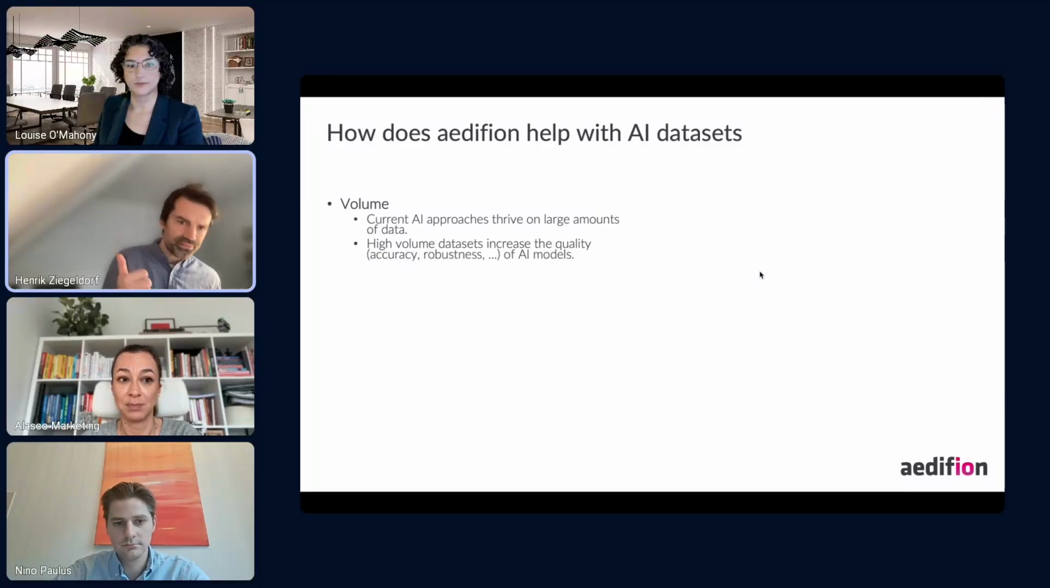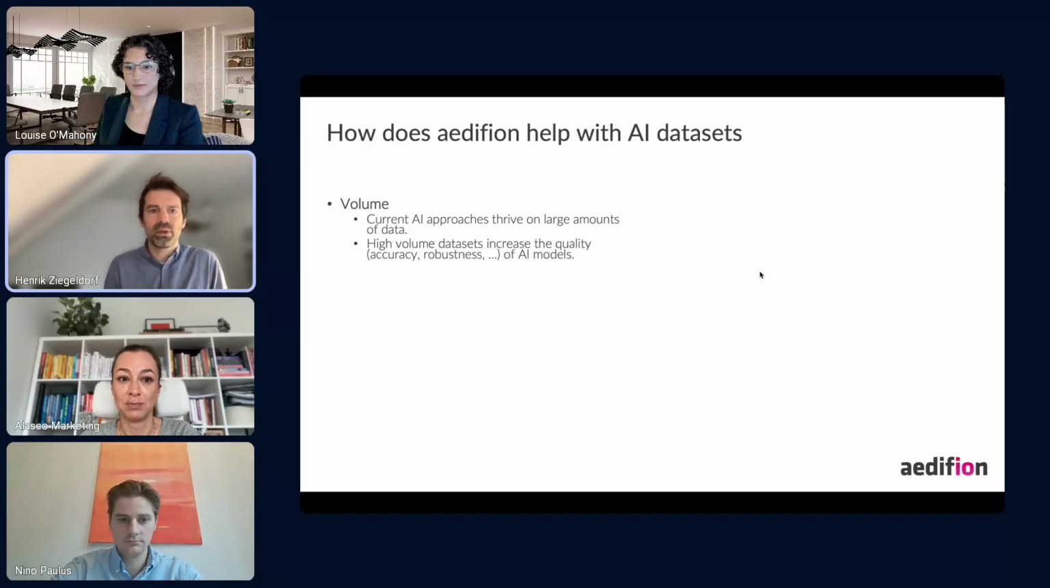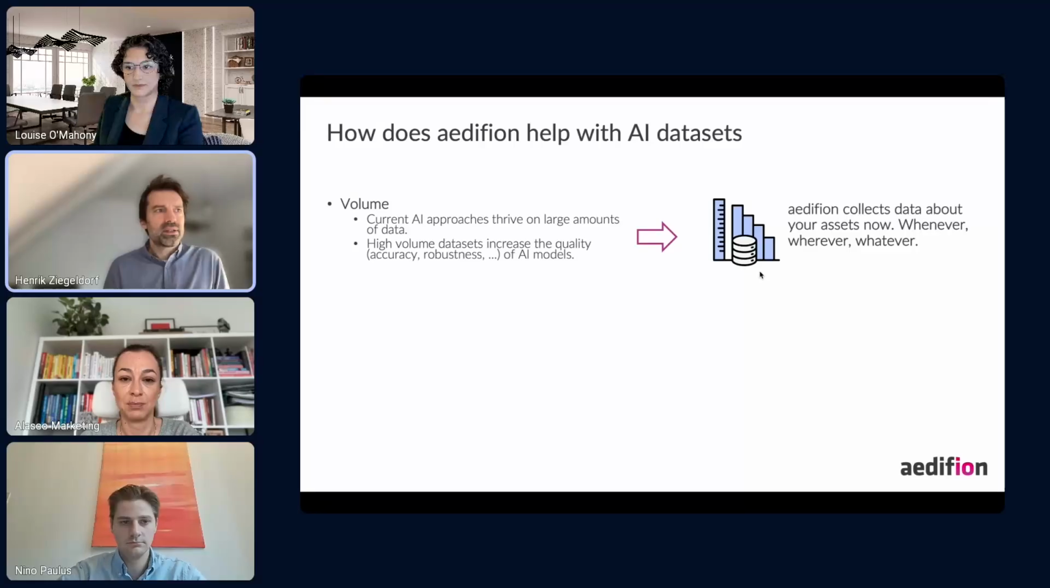So volume. It is really that current AI approaches thrive on large amounts of data. That is also why OpenAI, Anthropic, and all of them are around just buying data sets. They are buying companies because of the data that they own. So this is all about the volume and the quality of the data. So what does Edifion do? Edifion collects data about your asset now, whenever, meaning 24/7, consistently, wherever your asset is and whatever we can reach on your asset in terms of building automation and operational data.